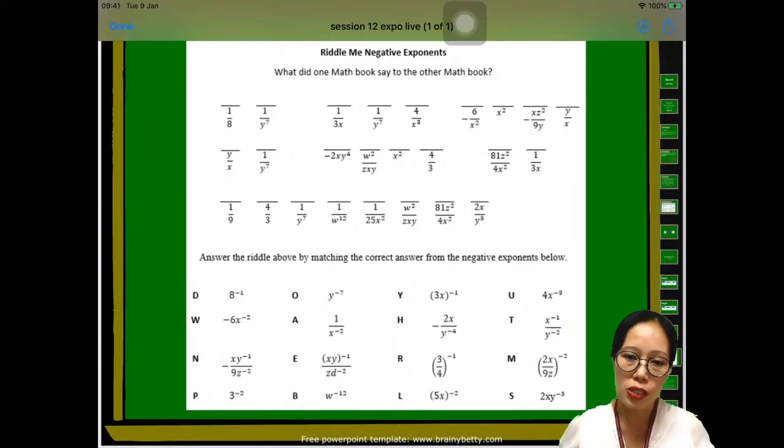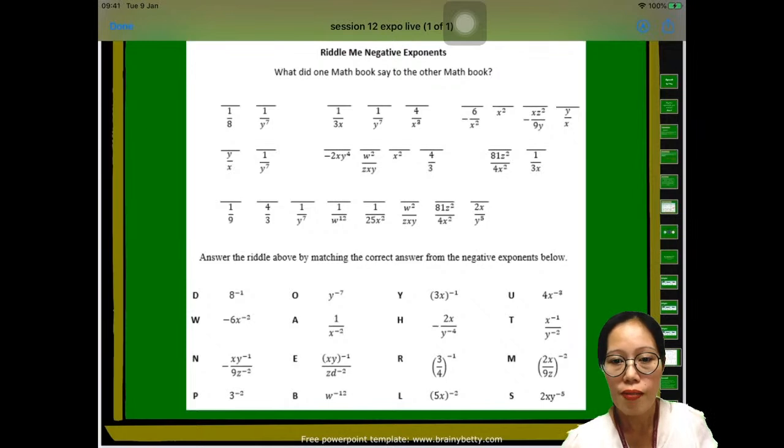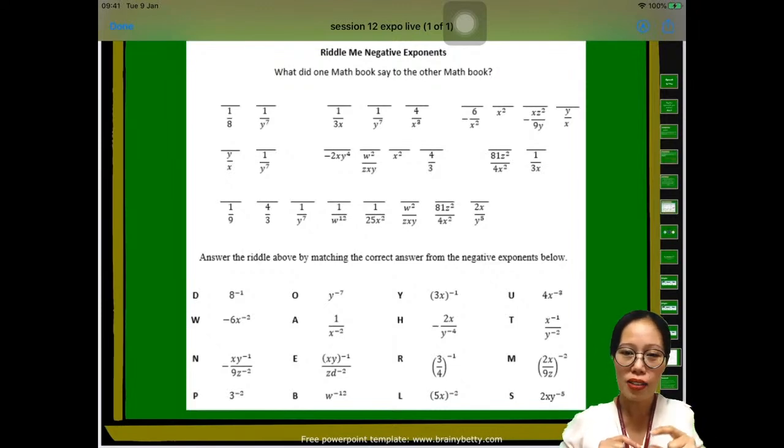The beauty of the reciprocal is that if you get the reciprocal of a certain number, you're going to change the sign of the exponent. So from negative, it will become positive, and from positive, it will become negative. Remember that when you say reciprocal, that is interchanging your numerator and your denominator and vice versa.